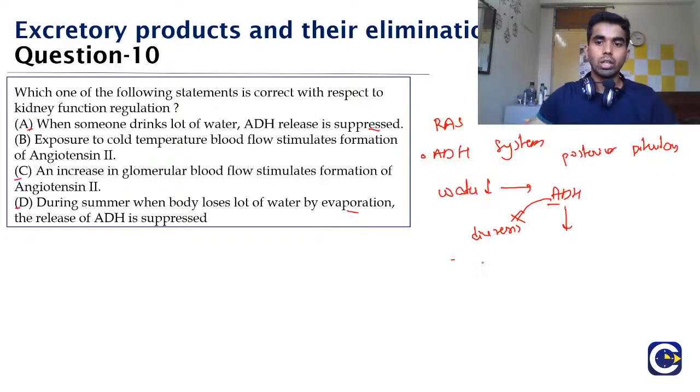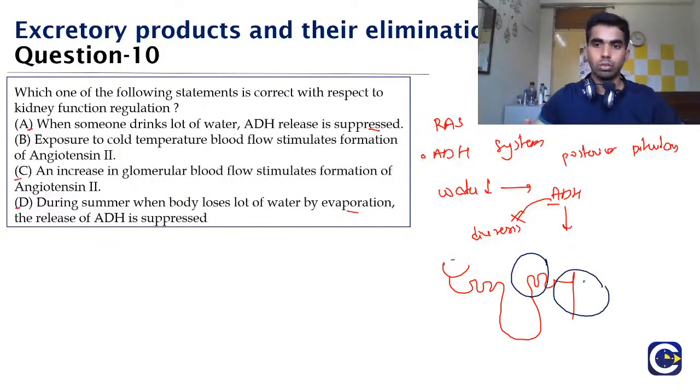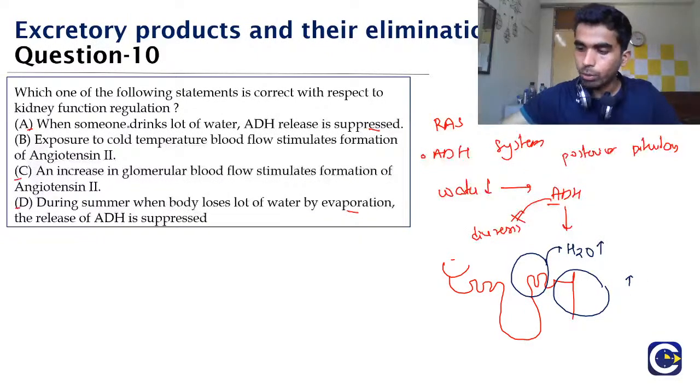And where does this antidiuretic hormone act? ADH acts on the distal tubule, that is the DCT, and the collecting tubule, and when it acts here, it increases the absorption of water. So tell me, when you drink a lot of water, what will happen?